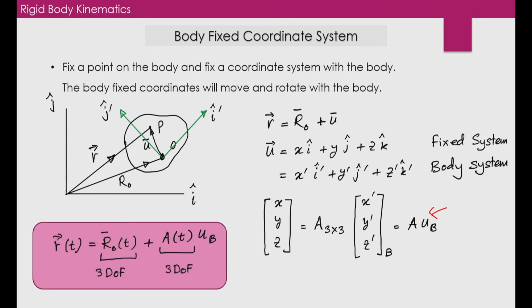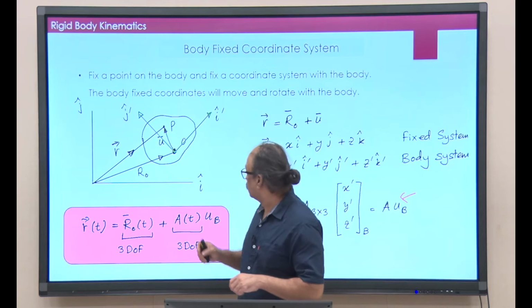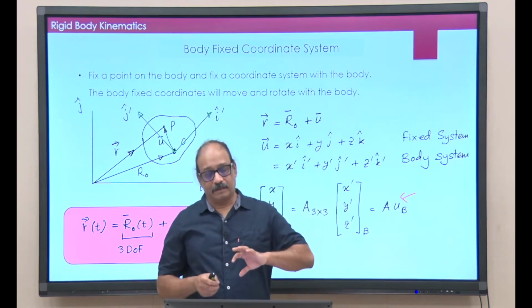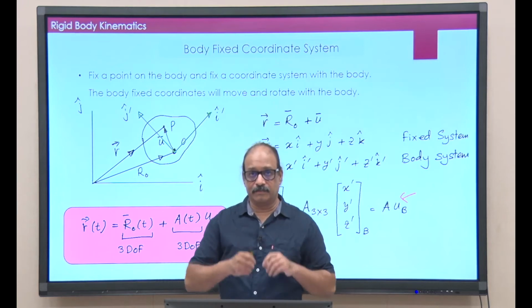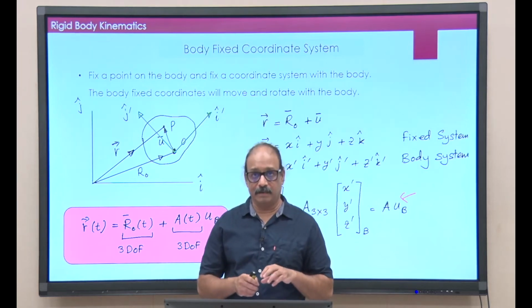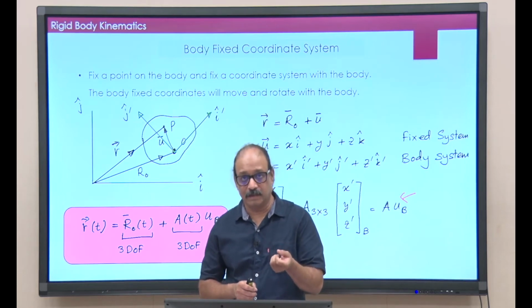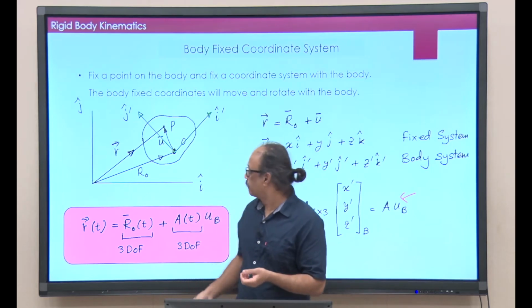Now, what will happen is this: as the body moves through space, what will change? Basically, I want the motion of point P. When I say I want to describe the motion of a rigid body, in a way I need to specify the motion of individual points. It is a system of those particles.